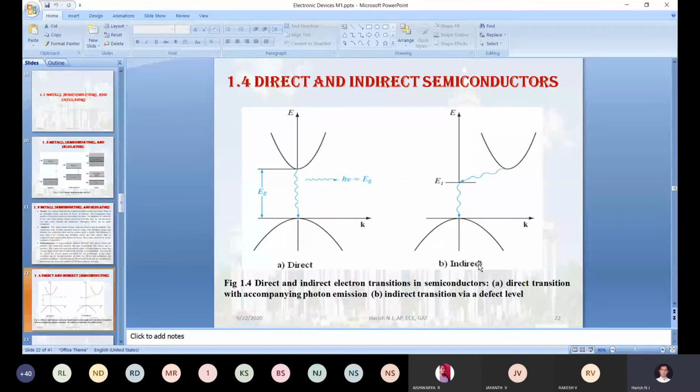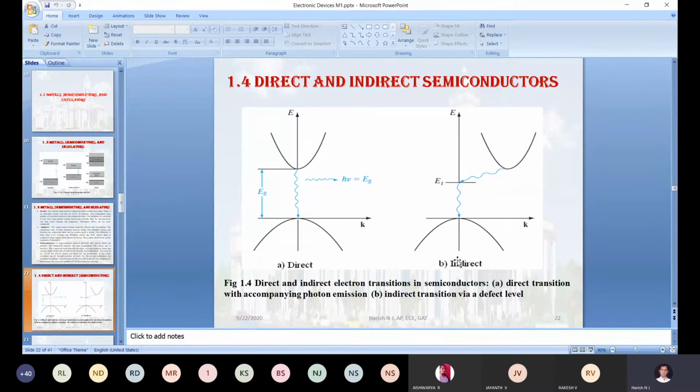Now coming to the indirect semiconductor. Here also the same process: initially the valence band is completely filled and the conduction band is completely empty. When you change the temperature from 0 Kelvin to 300 Kelvin, a few electrons shift from the valence band to the conduction band. After the temperature decreases, the same electrons want to shift back to their original state, which means they start moving towards the valence band.